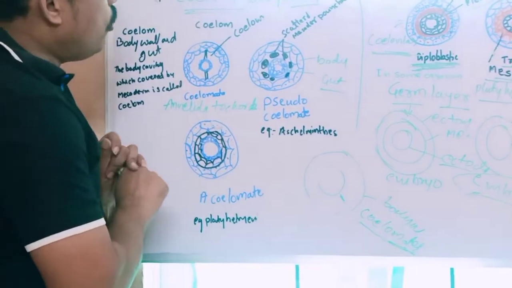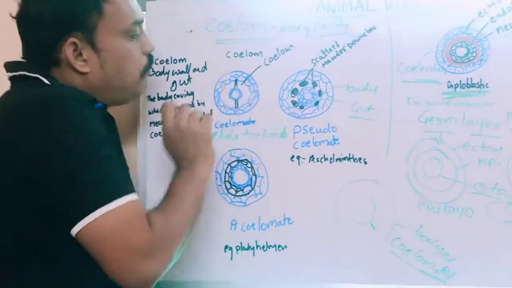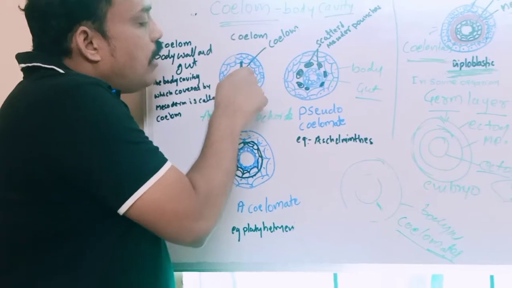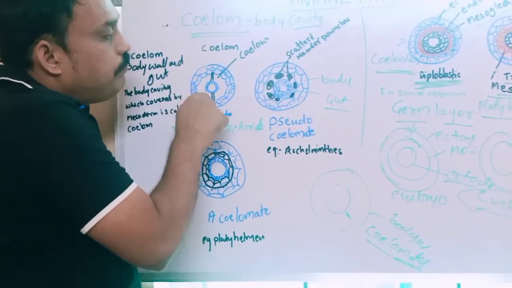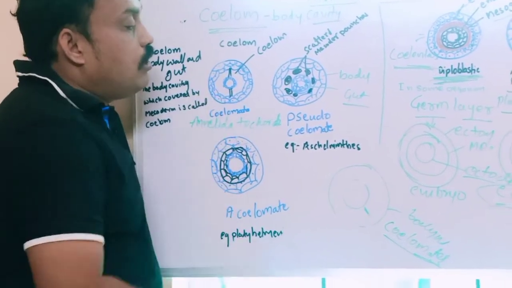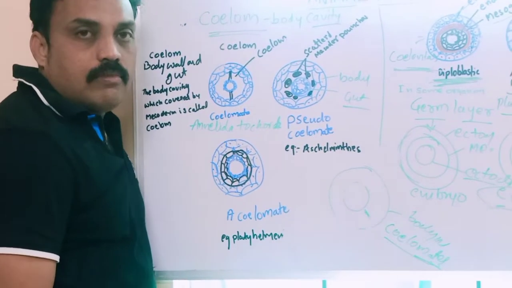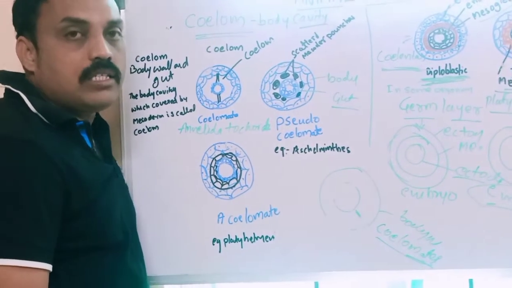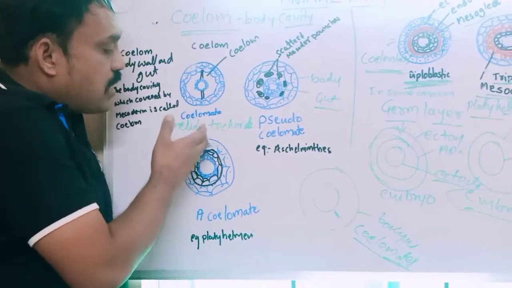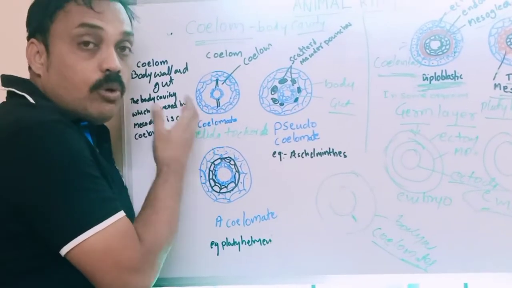What is the meaning of coelomate? Between body wall and gut having space. That we can call coelom or body cavity. Those animals we can call coelomates.